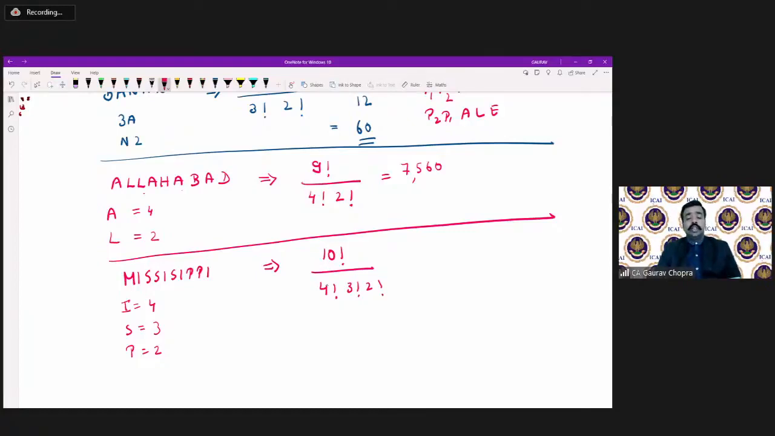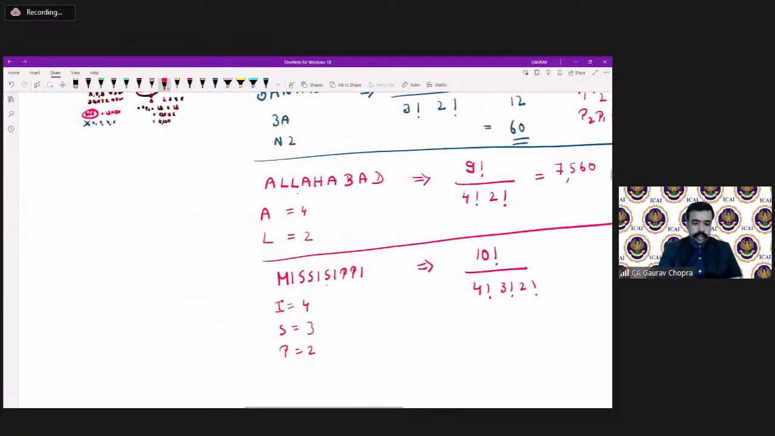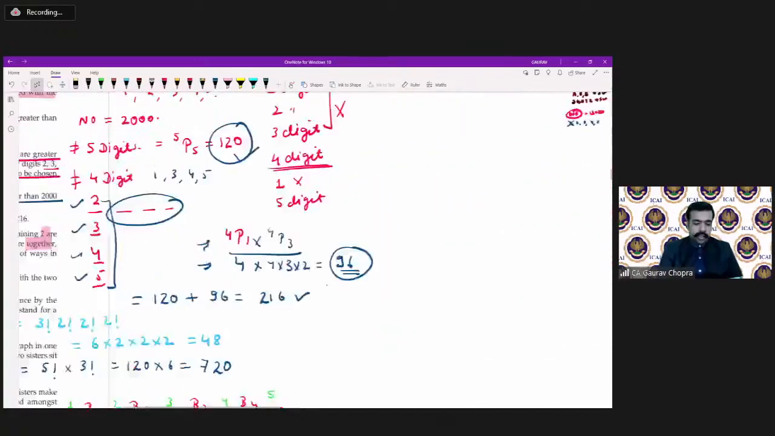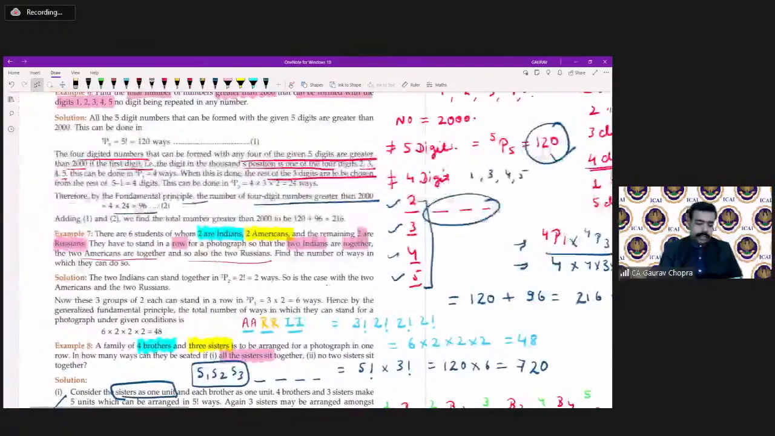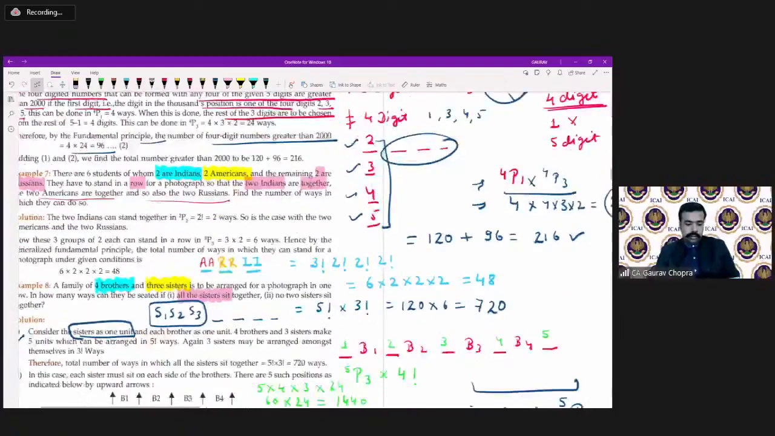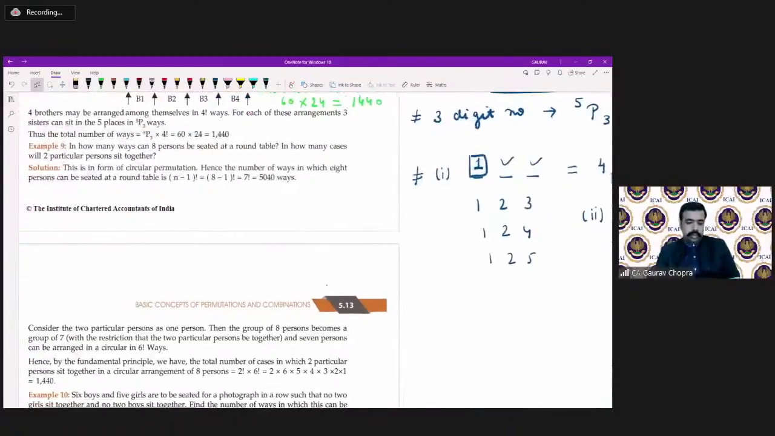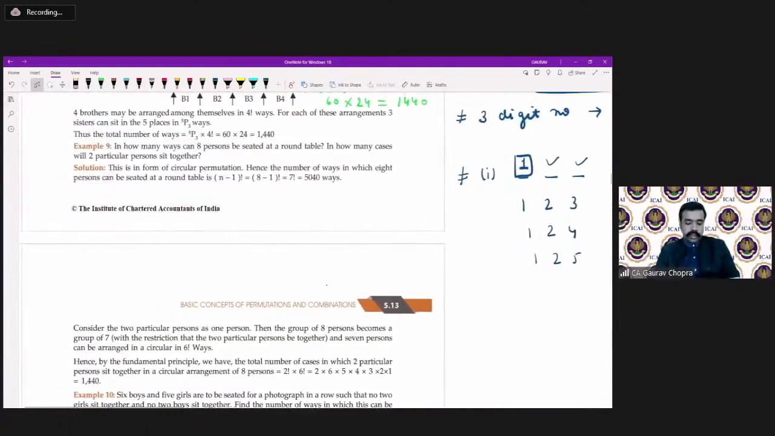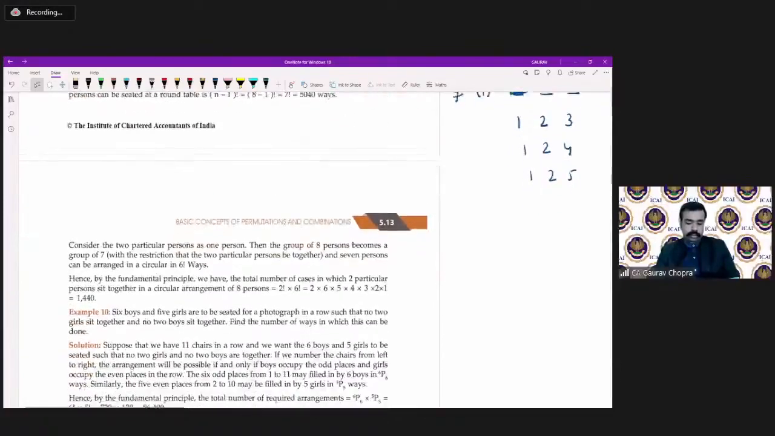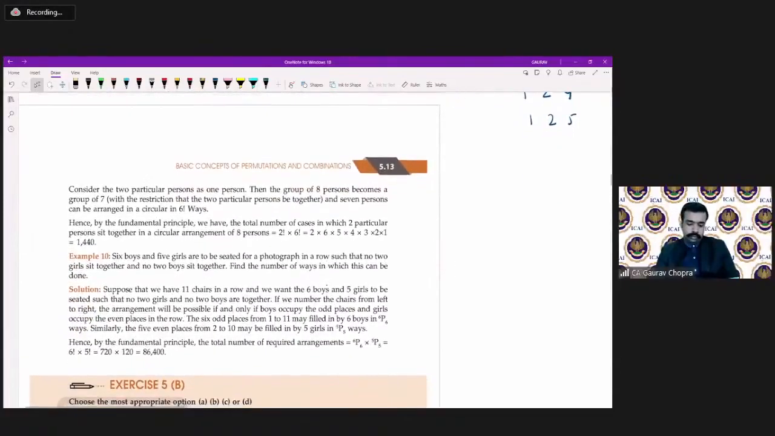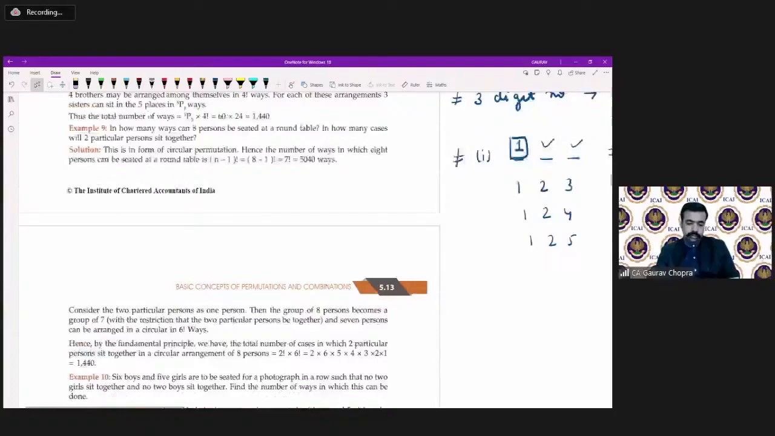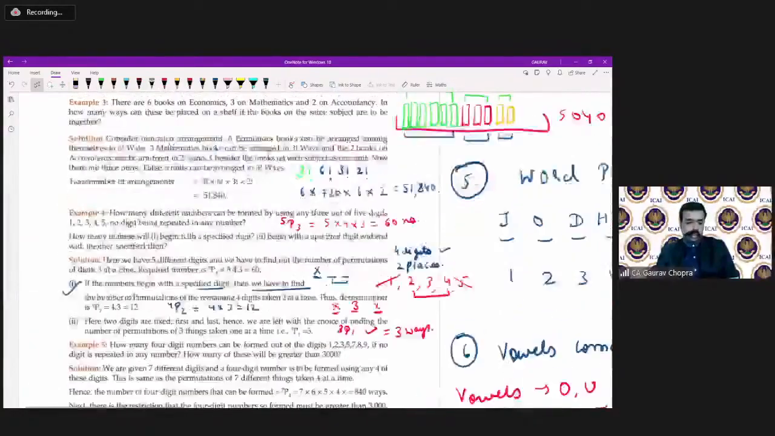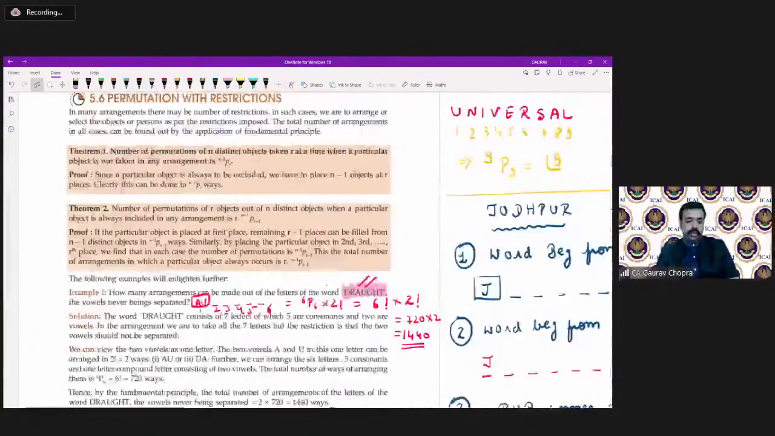So whenever there is repetition, we have to divide by that factorial. Okay. So I think this concept is clear now for the repetition. Now we will understand the concept of round table.